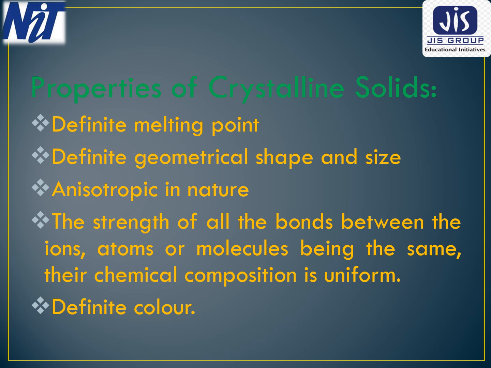The crystalline solids have definite color. Some of the crystalline solids are transparent in nature, but most of them have the definite color, which is seen in the visible light.